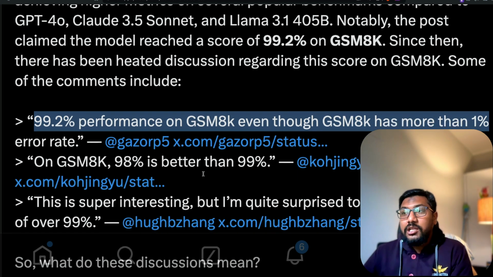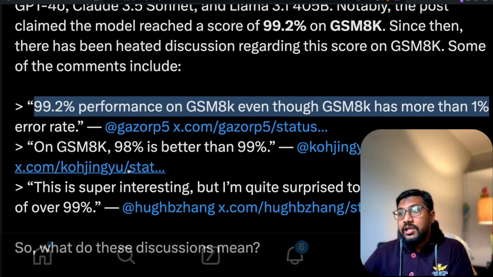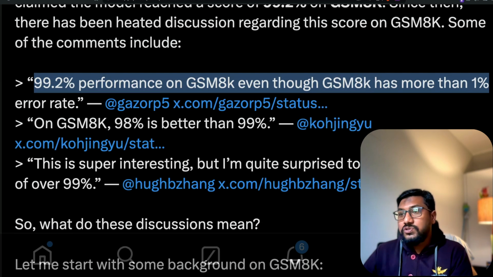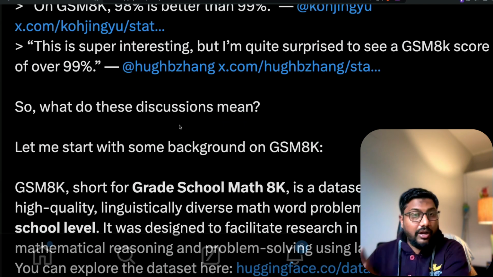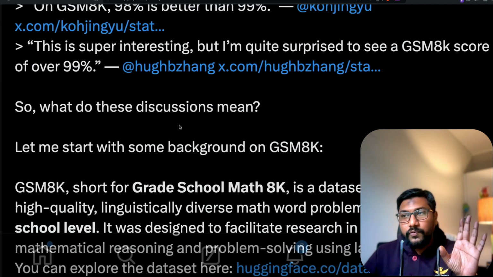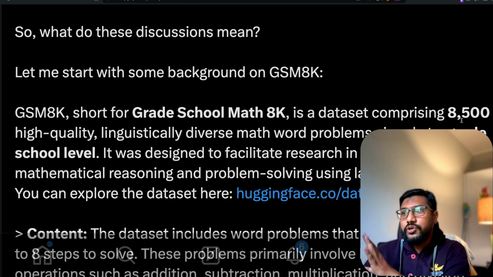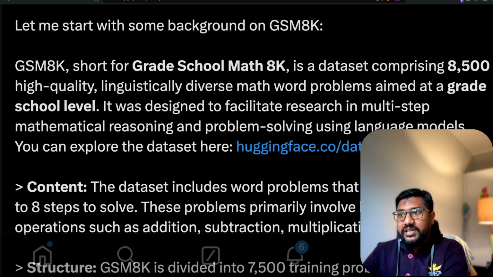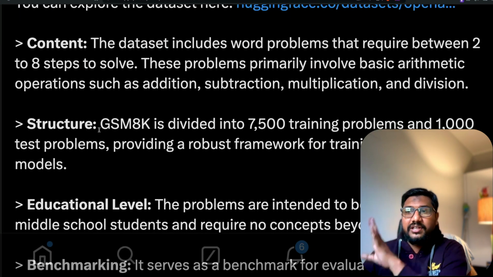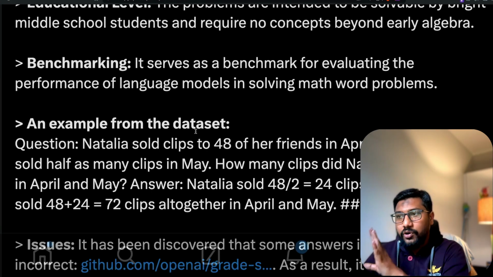On GSM 8K, 98% is better than 99%. This is super interesting, but I'm quite surprised to see a score of over 99%. All these tweets are linked in the YouTube description for you to discuss. What does this discussion mean? It's this data set. It has got 8,500 questions. It was designed to facilitate research and all those things. There is a structure, education level and all these things.